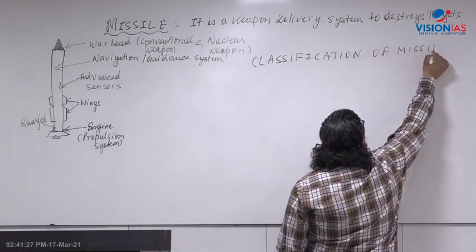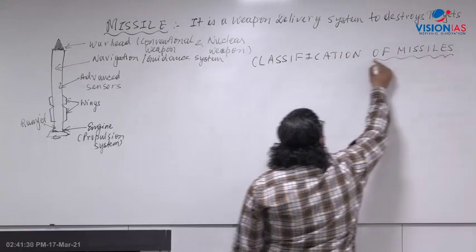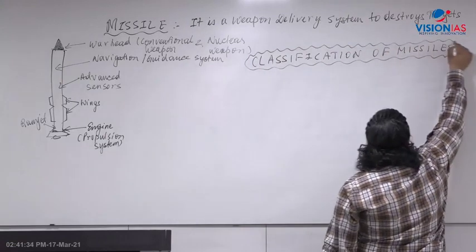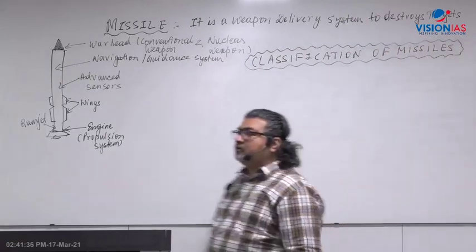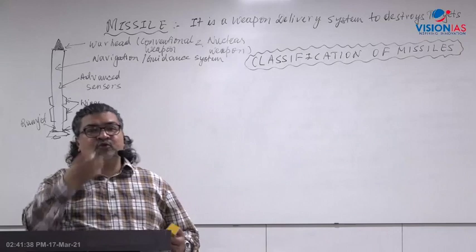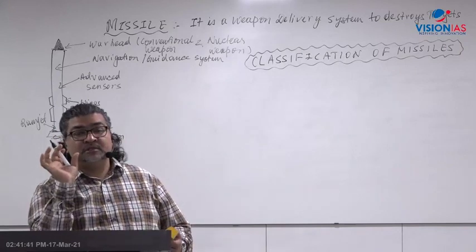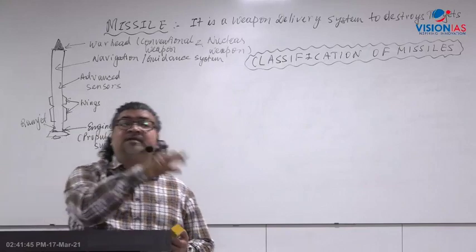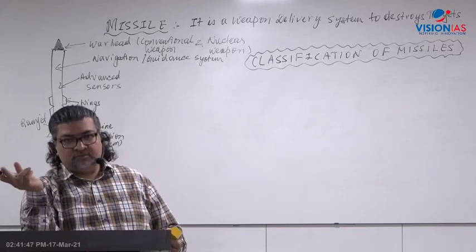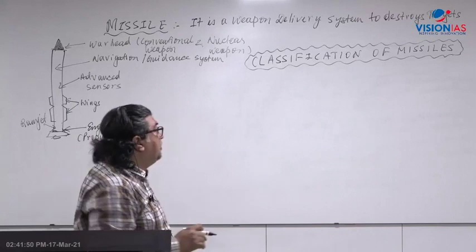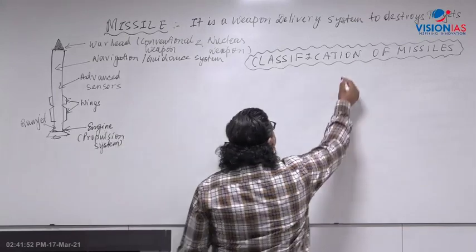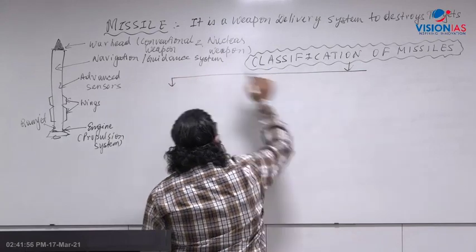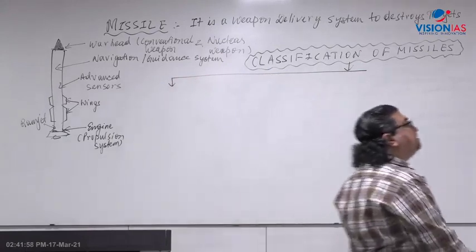See, there are certain keywords which you have to remember for solving the question. When you solve questions from the current affairs aspect on the defense topic, certain key terms and keywords will be used in the question. So you should know whether that keyword with respect to the technology is correct or wrong. So you have to have that information. Classification of missiles: missiles are classified in different ways.